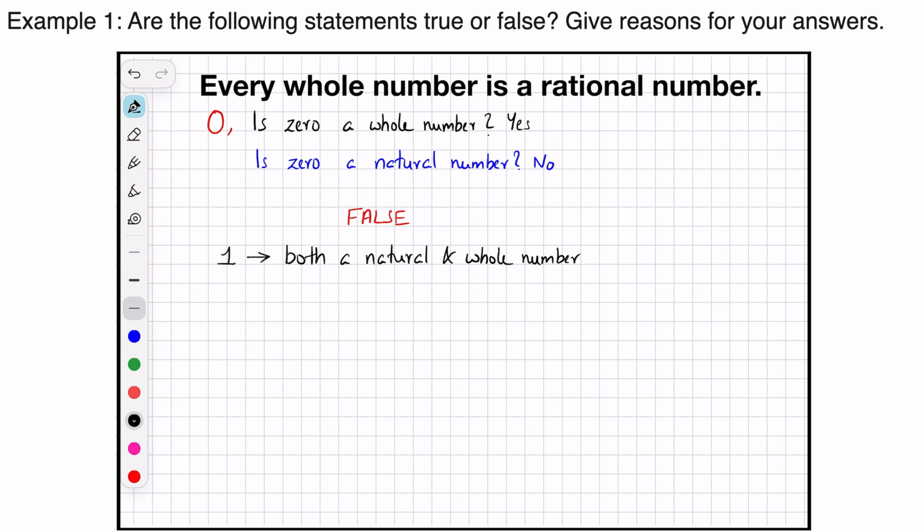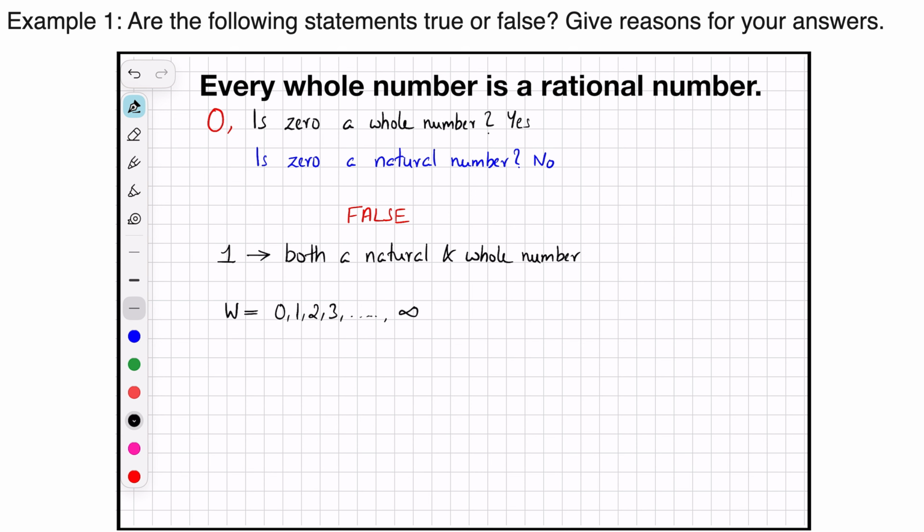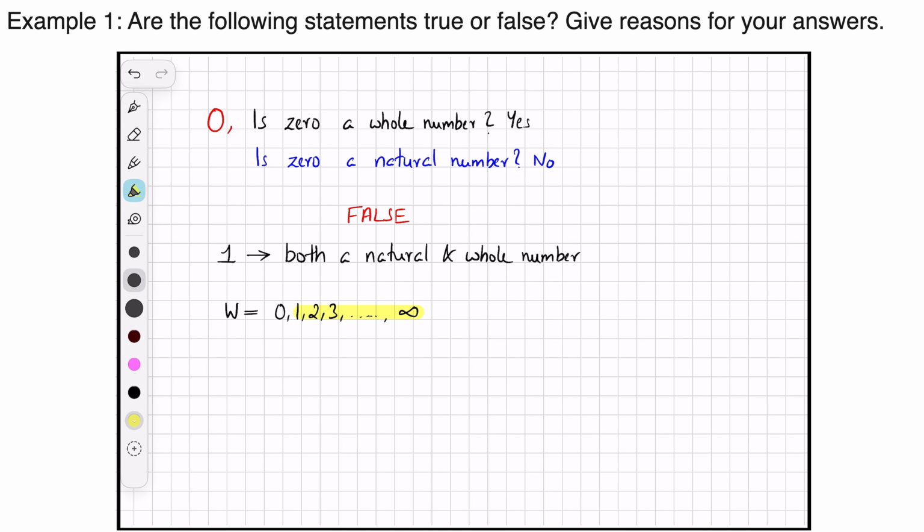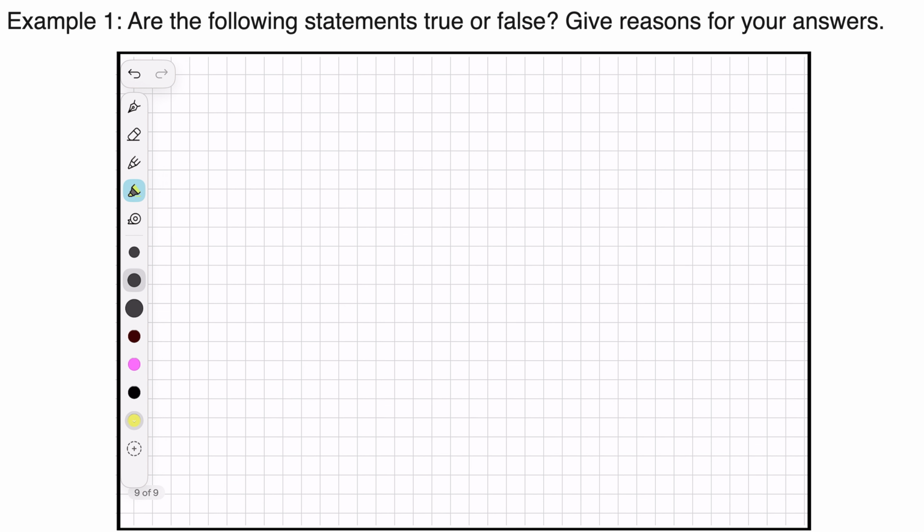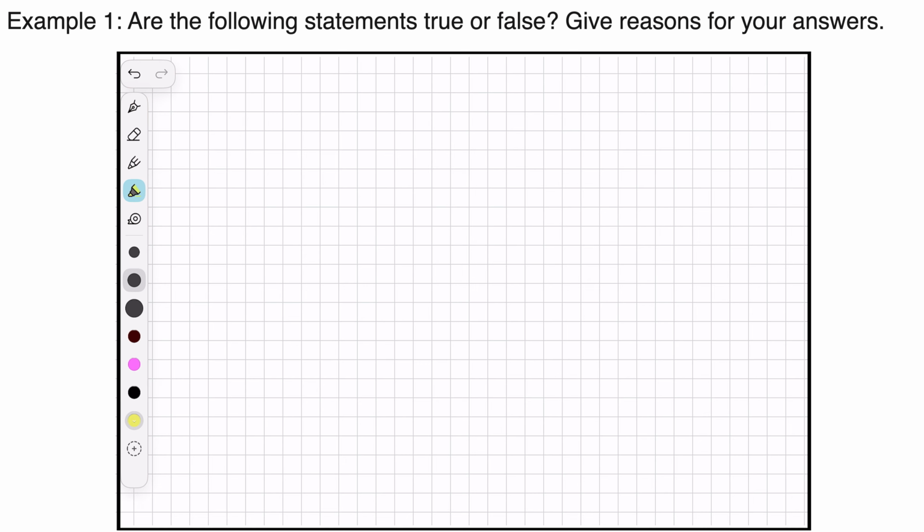If you still have some doubt, let us see what is a set of whole numbers. Whole number we know is denoted by W. Now the number starts from 0, 1, 2, 3 and it goes all the way up till infinity. Now 1, 2, 3 till infinity is a natural number, but 0 is not a natural number. 0 is a whole number, but it is not a natural number. Thus, we cannot say that every whole number is a natural number. Now we go to the next question.